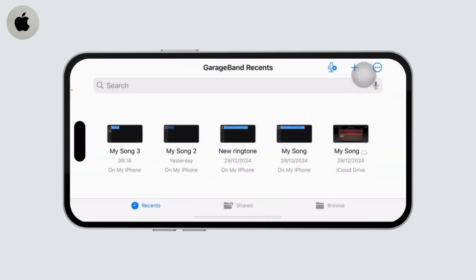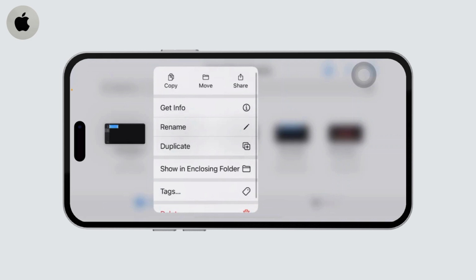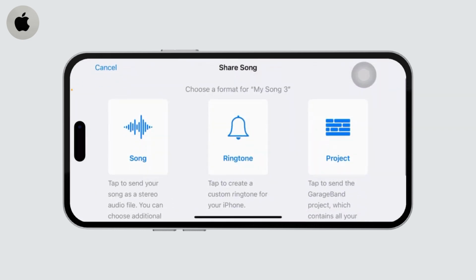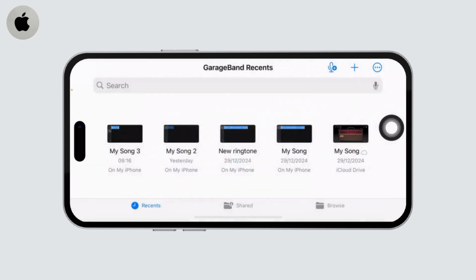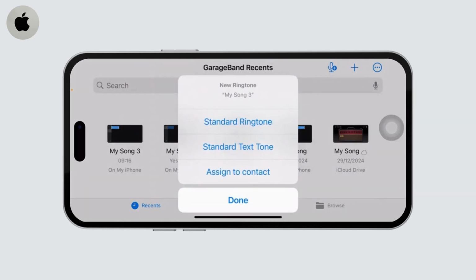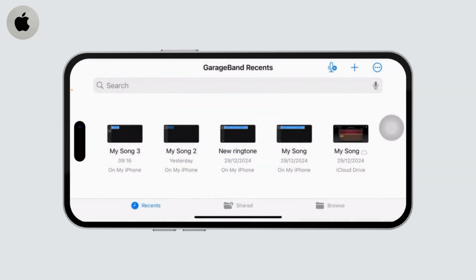Now you've just saved this. Now long press on this and then tap on the share icon on the top right. After you tap on share, you'll get the ringtone option. Tap on ringtone, tap on export and use sound as. After you do that, you can simply save this and you can use it whenever you want.